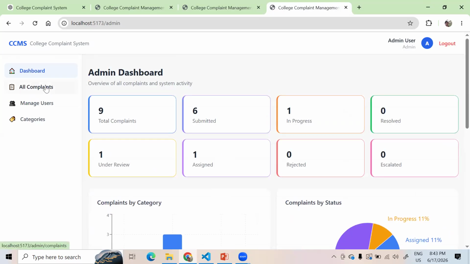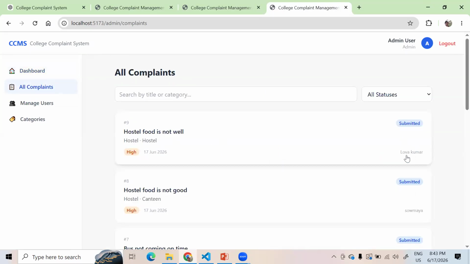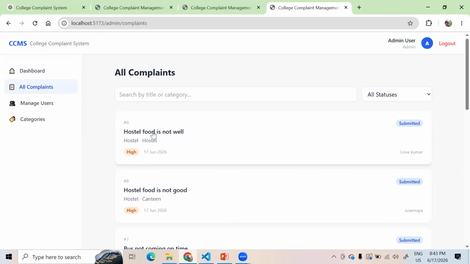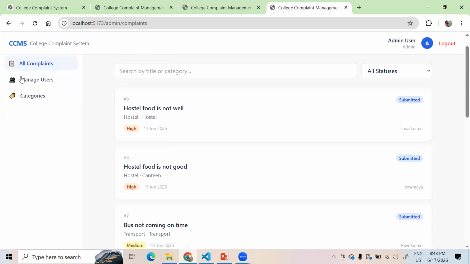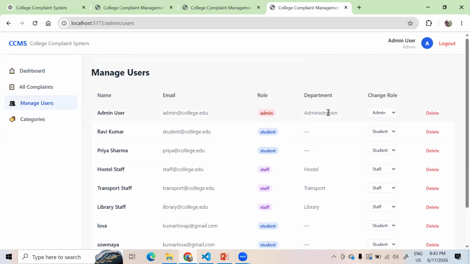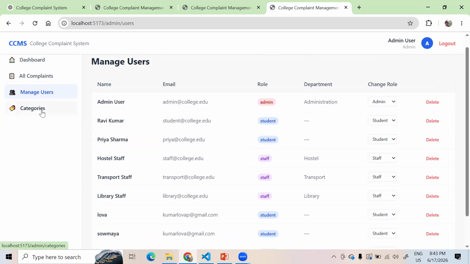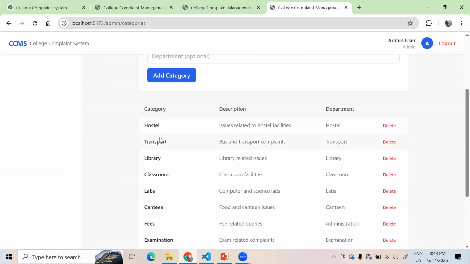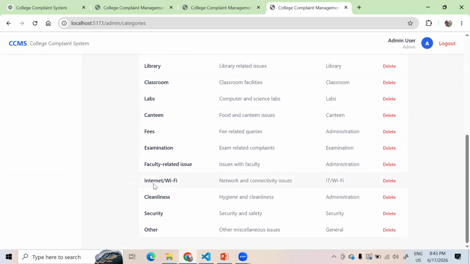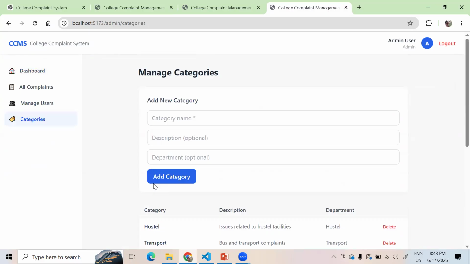See here, if you click on all the complaints, it shows who is submitting also. It's in my name, it's on some girl. So this is the way the ratings and everything, the complaints will be shown to the admin part. Really interesting, right? The manage users also: who is the user, whether this user is related to our college or not. And some categories you can add too: hostel related, transport, library, classroom and labs. This is the whole project.